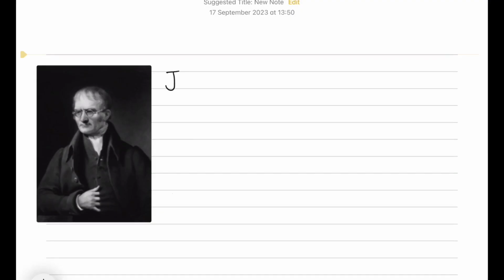So we're going to start with looking at the history of the atom today and looking at the scientists involved in this. We're going to start with this chemist, John Dalton. So Dalton's theory of the atom included several ideas.